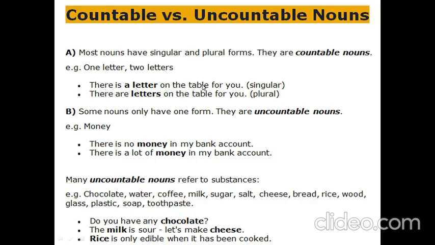Some nouns only have one form. They are uncountable nouns. For example, like money. There is no money in my bank account. There is a lot of money in my bank account.